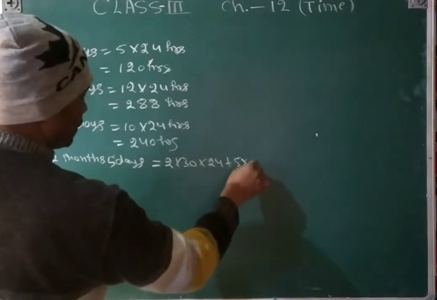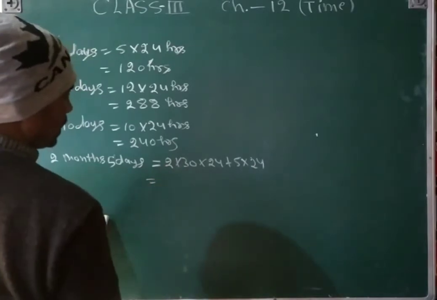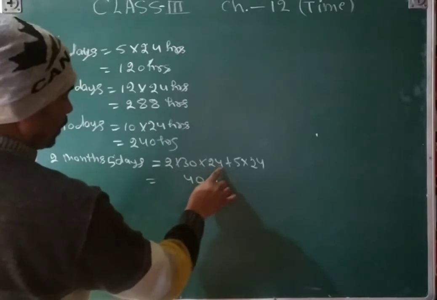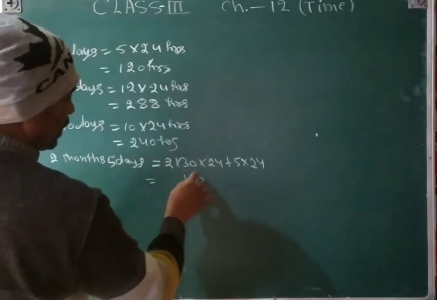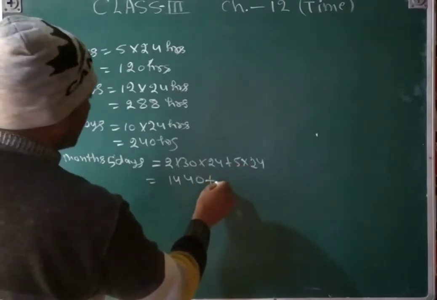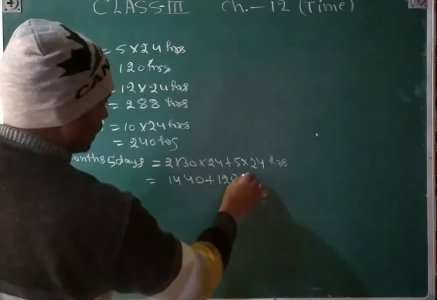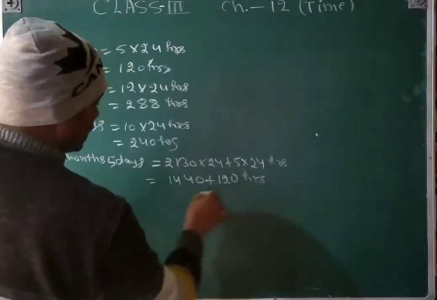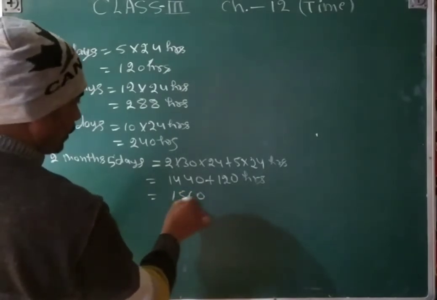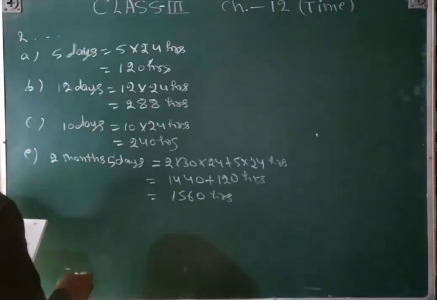plus 5 into 24. So that 6 4 ja 24, 6 4 ja 24, and then 6 to 12, 13, 14, plus 5 4 ja 20, that will be 120, and then add hours. So that add 1560 hours.